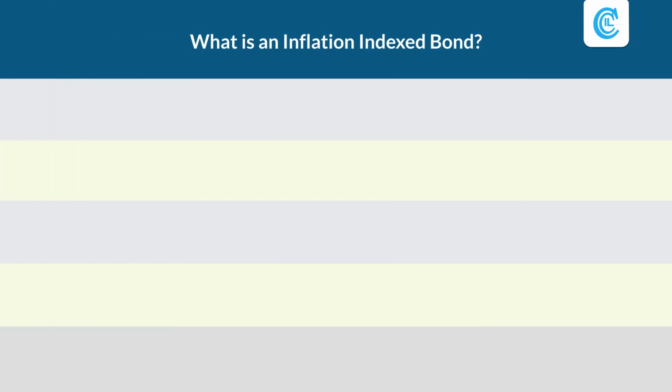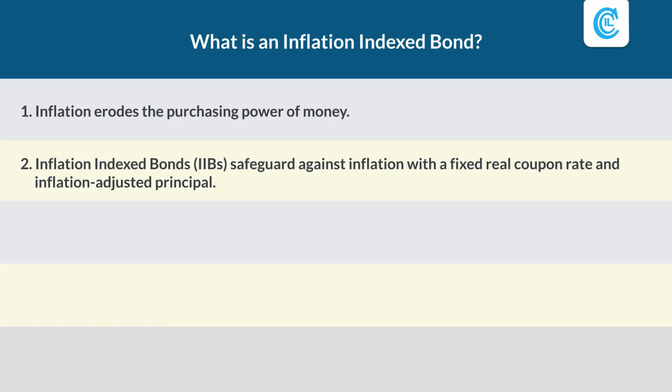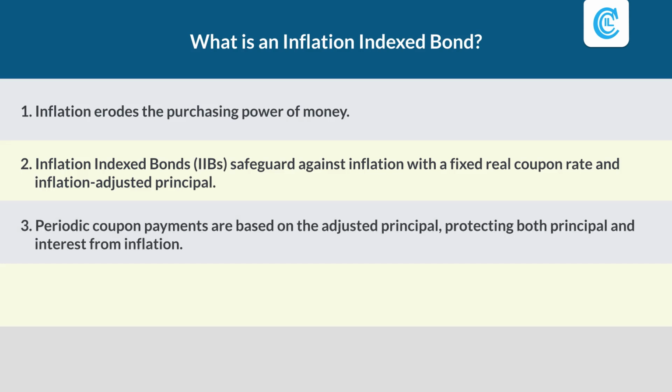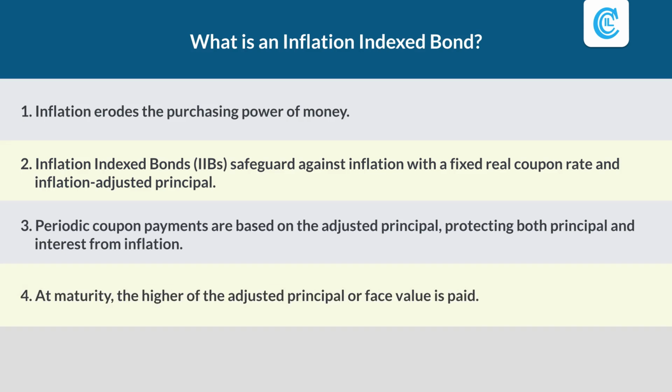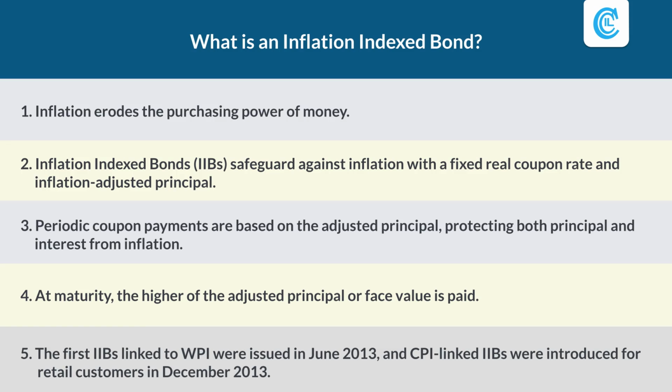What is an inflation-indexed bond? Inflation erodes the purchasing power of money. Inflation-indexed bonds, IIBs, safeguard against inflation with a fixed real coupon rate and inflation-adjusted principal. Periodic coupon payments are based on the adjusted principal, protecting both principal and interest from inflation. At maturity, the higher of the adjusted principal or face value is paid. The first IIBs linked to WPI were issued in June 2013 and CPI-linked IIBs were introduced for retail customers in December 2013.